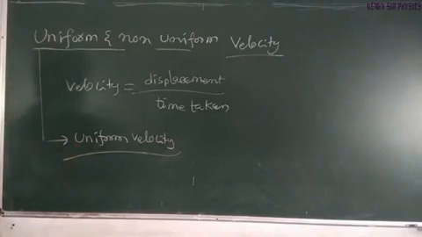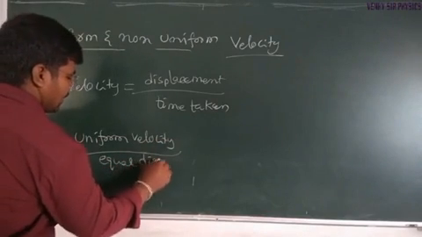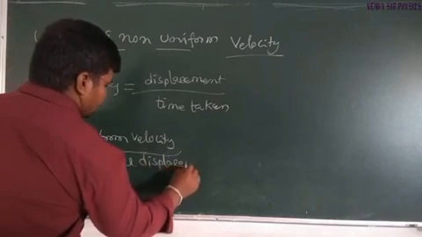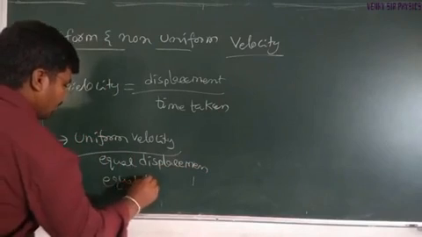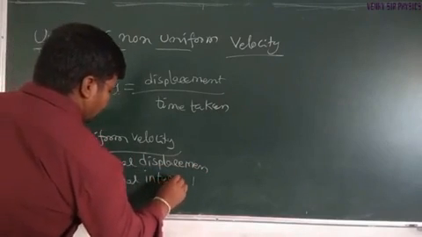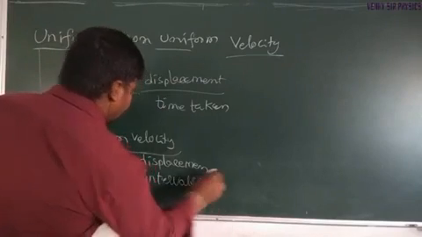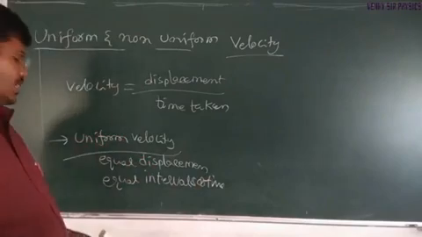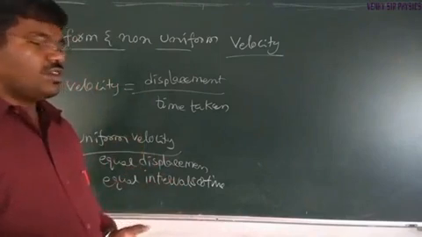Uniform velocity is defined as equal displacement in equal intervals of time. Equal displacements covered in equal intervals of time, you can say that is uniform velocity.